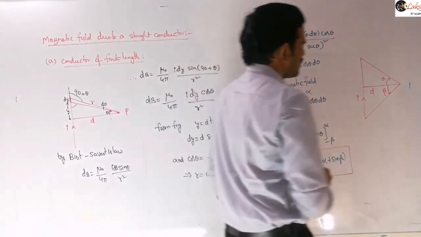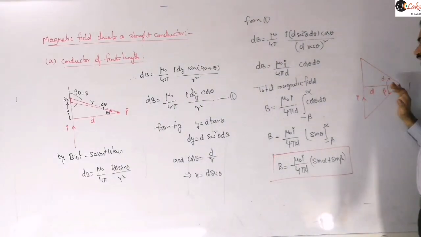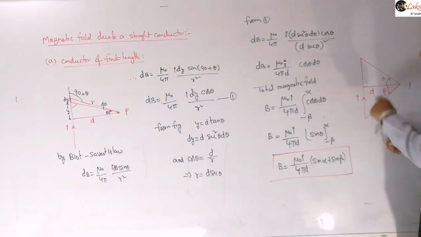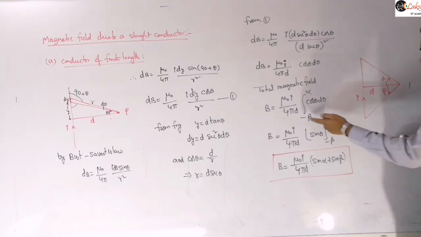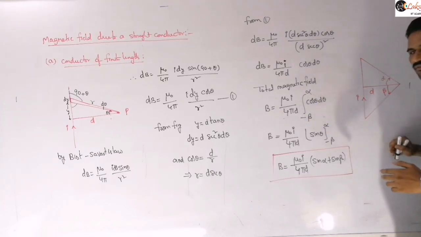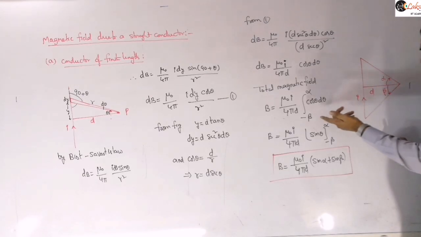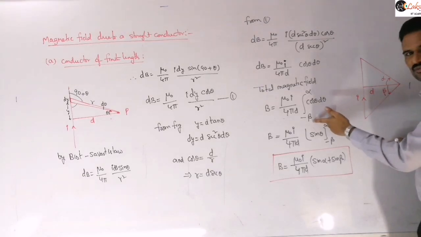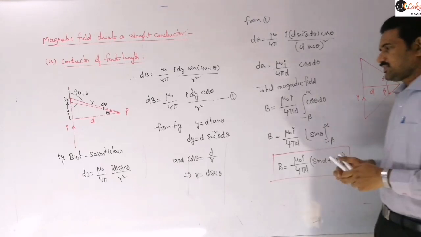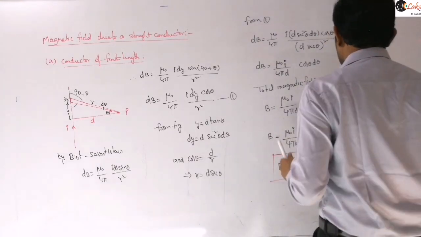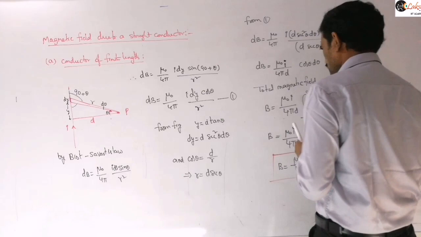In the earlier case alpha is above the normal and beta is below the normal, so the limits we took were from minus beta to alpha. But sometimes alpha and beta are both on the same side, above the normal only. So in such a case there is no need of taking the negative beta value here, right? That case is nothing but like this. So mention that point also here.